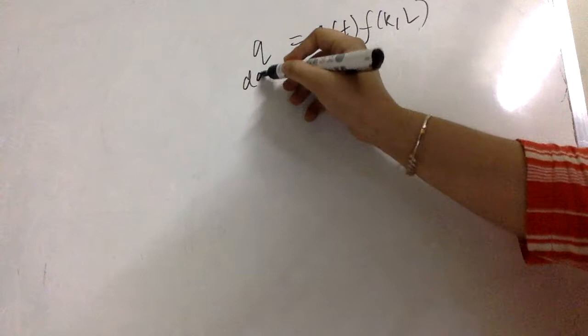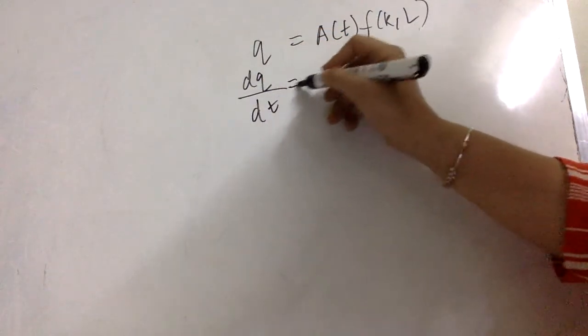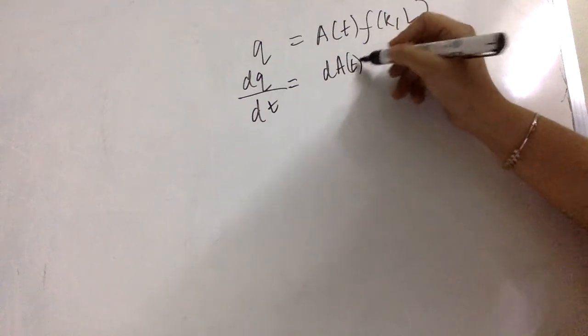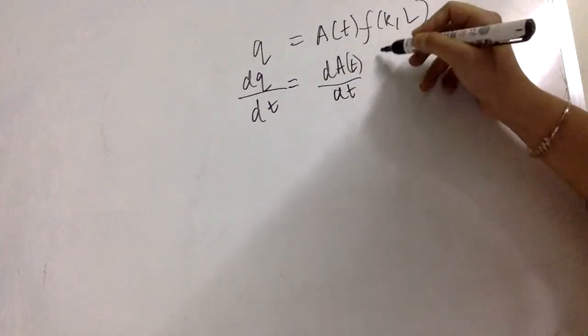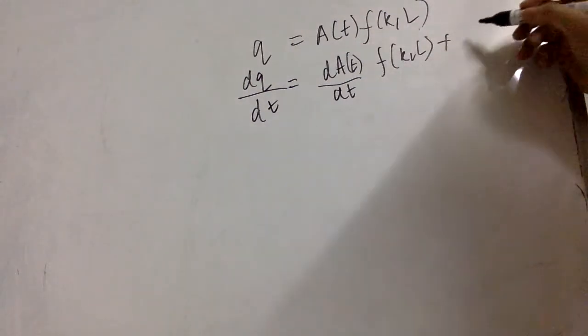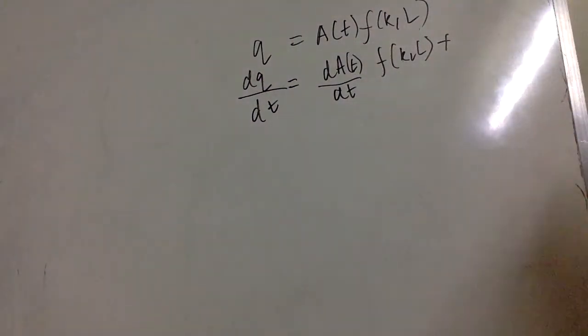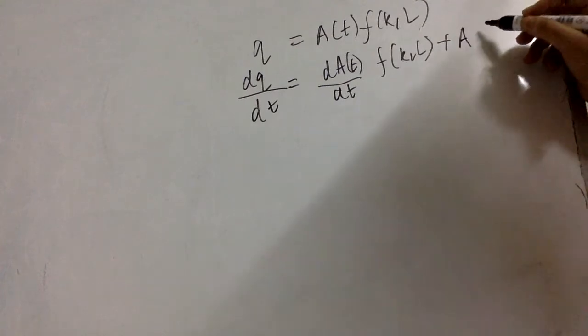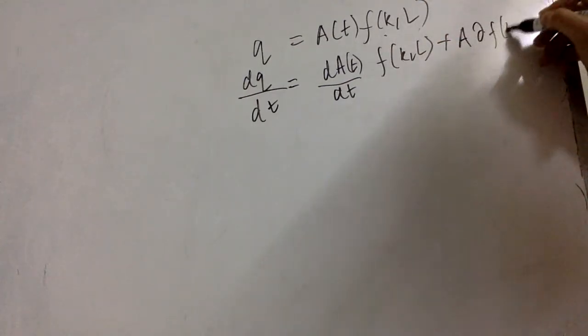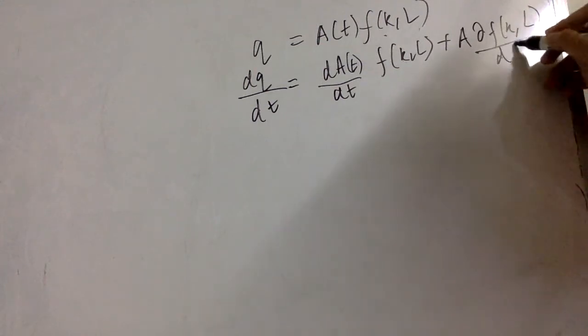So it becomes dQ by dt equals dA by dt times F(K, L), plus A times the differentiation of F(K, L) with respect to time.